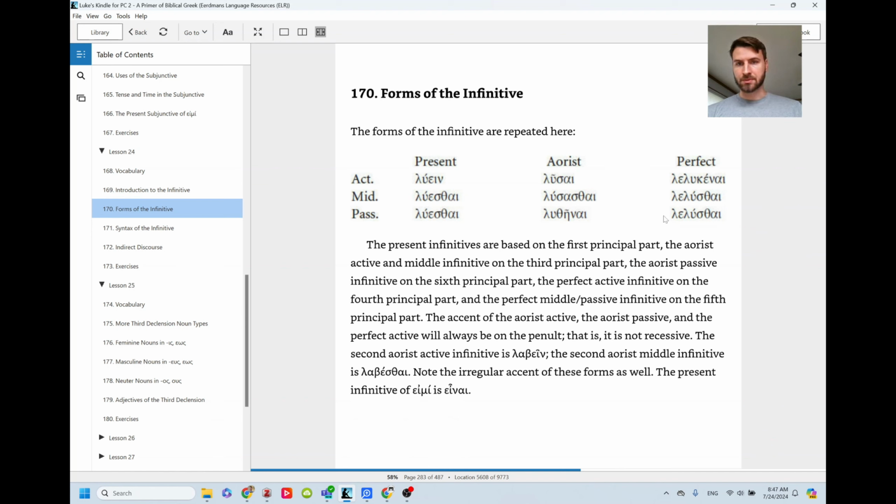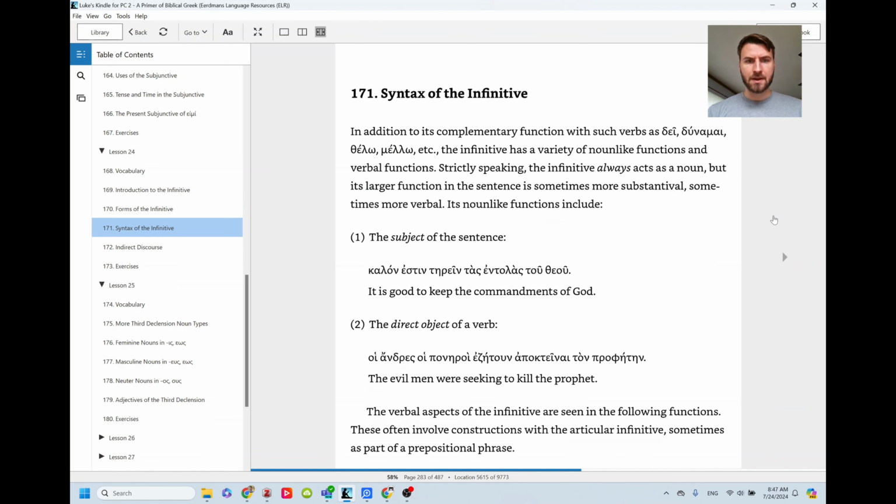It goes over forms, and these should be familiar. None of these forms should be new. Then it goes to many other ways that the infinitive can be used. The first is it can be used as the subject.